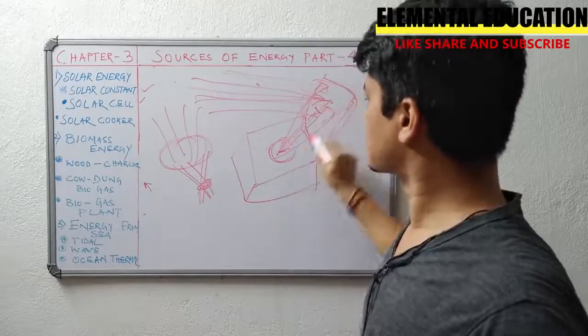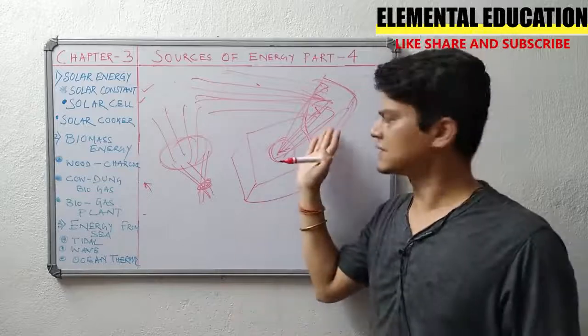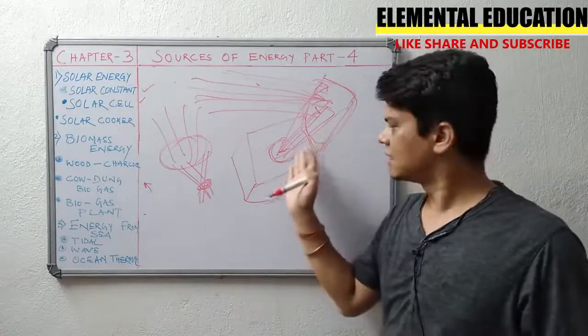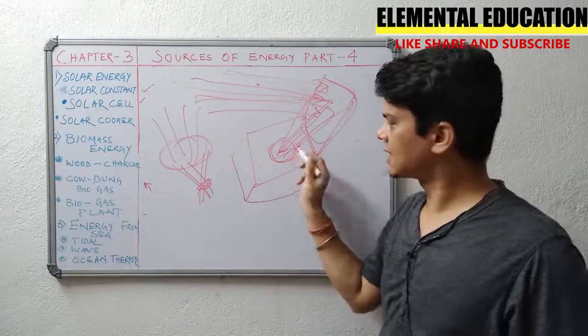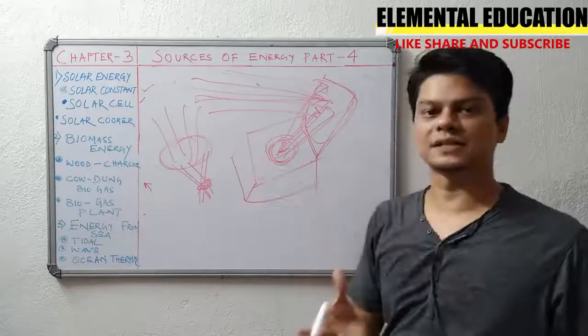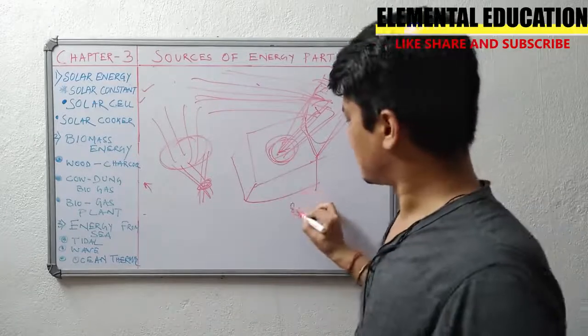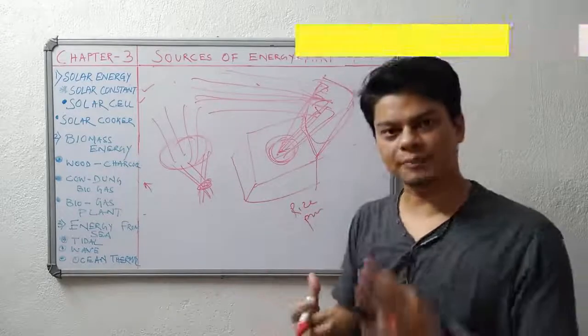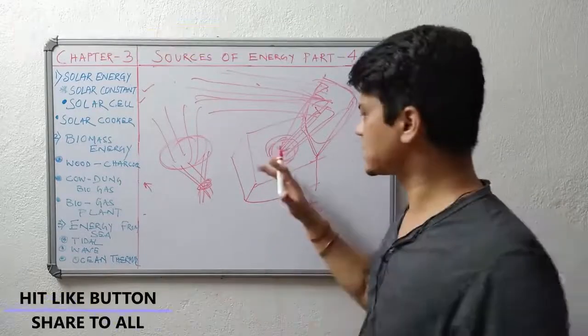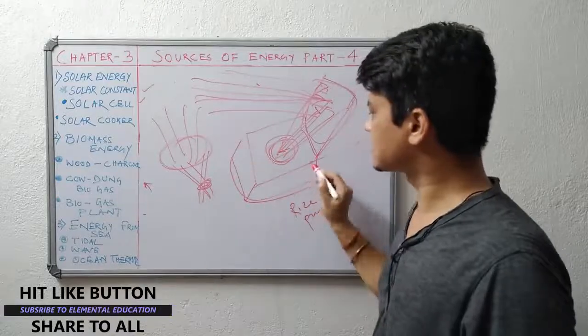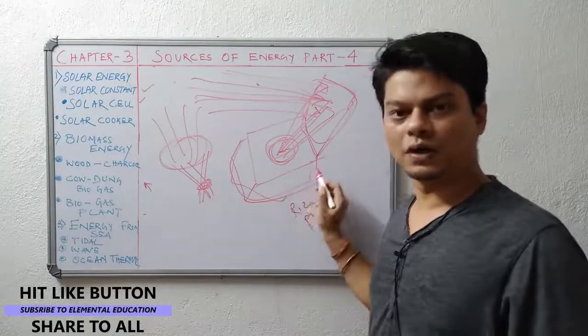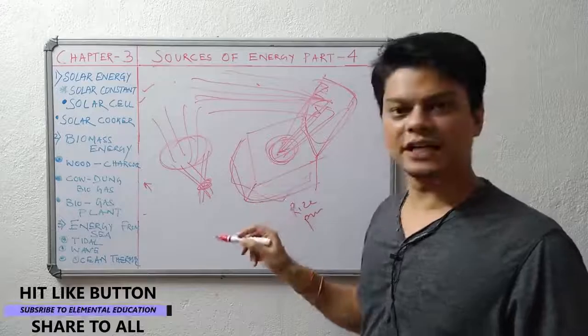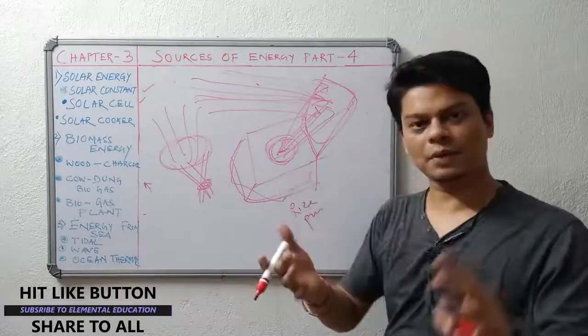Here it behaves the same way. All the light falling on this reflecting part gets concentrated at a single place. So here we will be placing some rice, pulses, those things we can cook. Those require boiling, right? Boiling vegetables, those things. And this is a wood box, totally insulated and painted black so that it can absorb more heat.